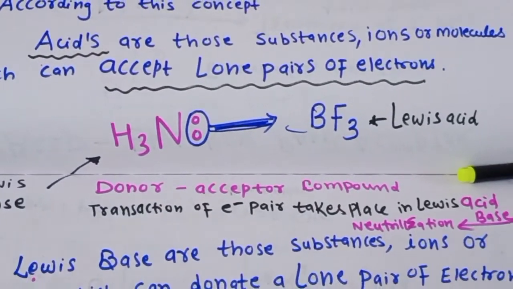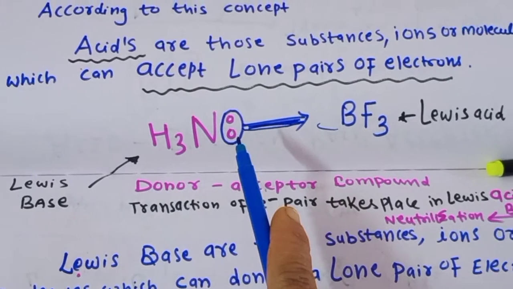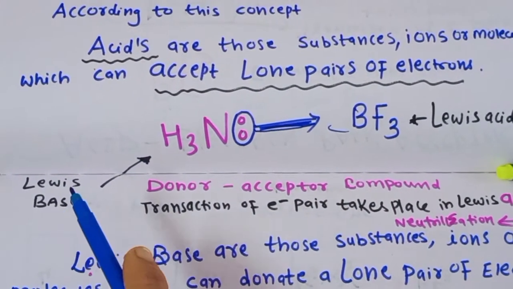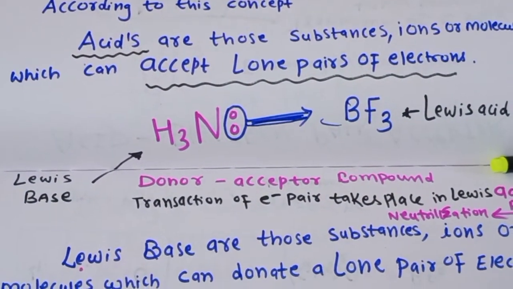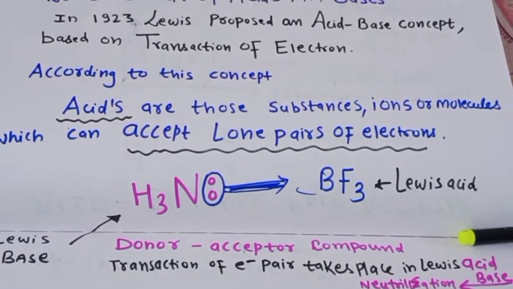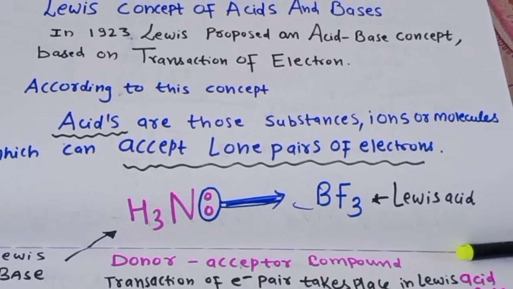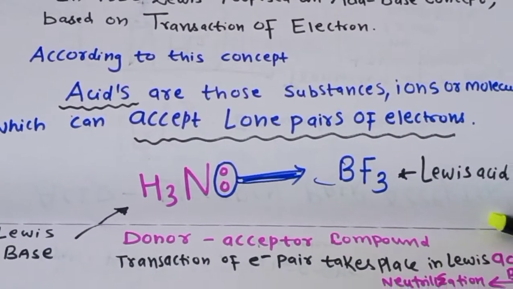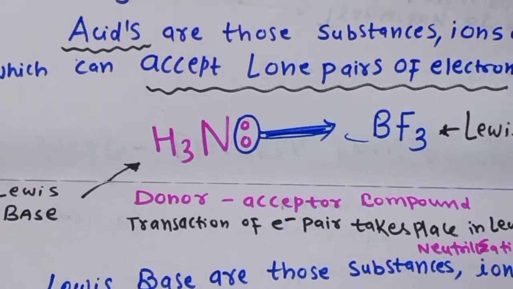So this type of complex is formed by the donation of one lone pair of electrons. When the species donates the electrons, it is termed the Lewis base. When it accepts the electrons, it is termed the Lewis acid. So the Lewis acid-base concept is based upon the transaction of an electron pair from one species to another.